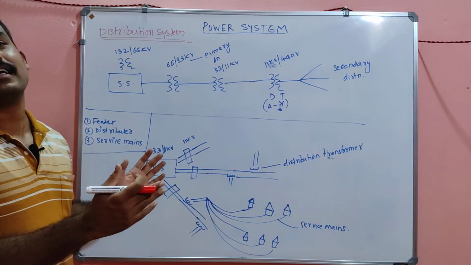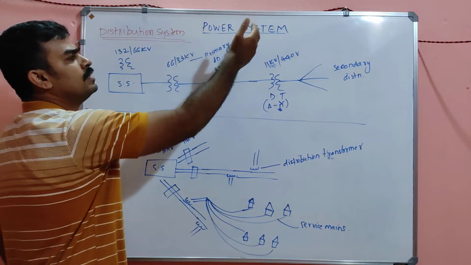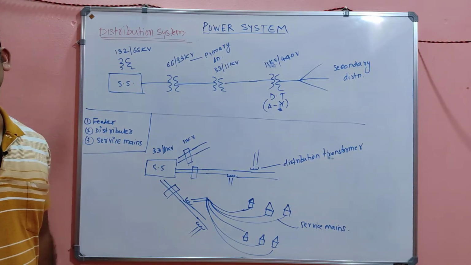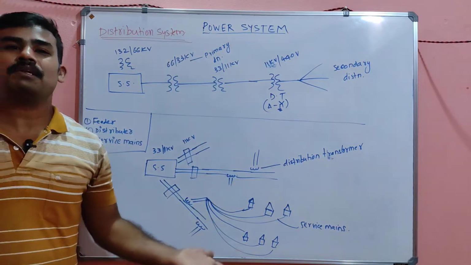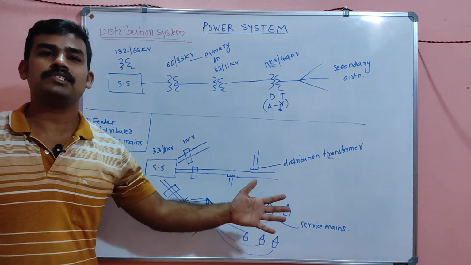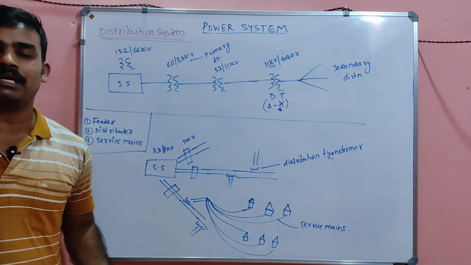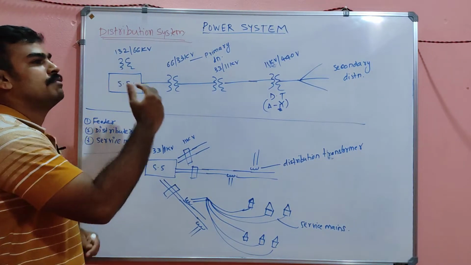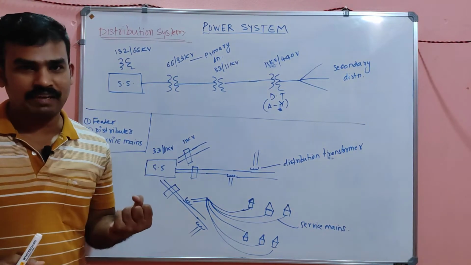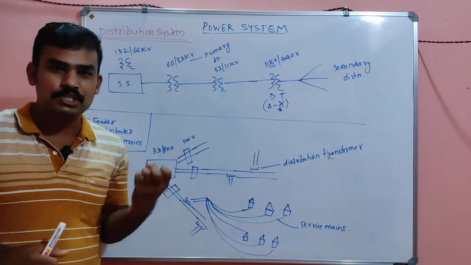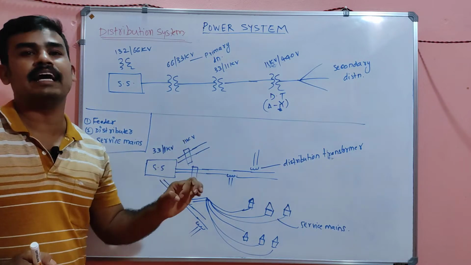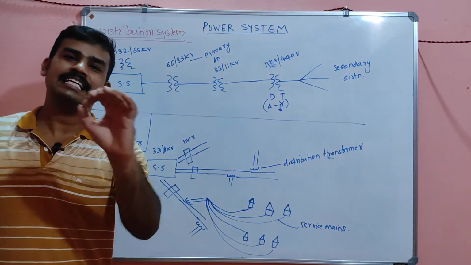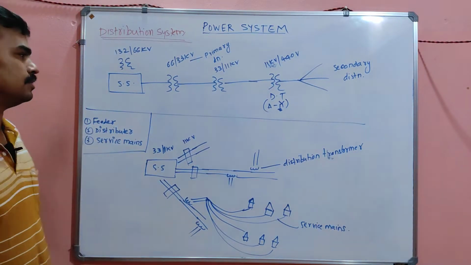Here in primary distribution also we are using a delta to star transformer, because the industry also needs a very big earthing, so that also requires a star connection. Whenever there is a utilization of power, we require an earthing. For that earthing, definitely we require a star connected system, not a delta connected system.